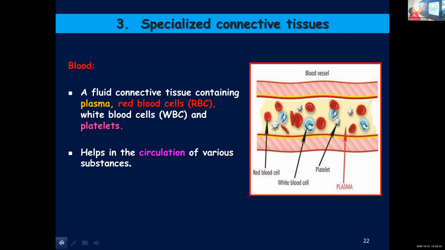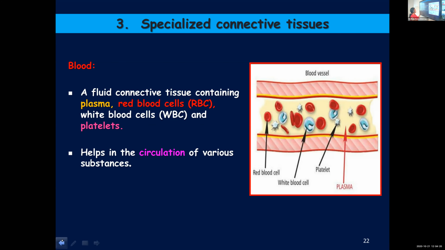Is it clear, children? The functions of different types of specialized connective tissues. So we learned about three types of specialized connective tissues: blood, bone, and cartilage. I hope you're remembering all the points we discussed now. Any doubt? Children, do you have any doubt? Any slide you need to see again? Could you explain about blood once more?